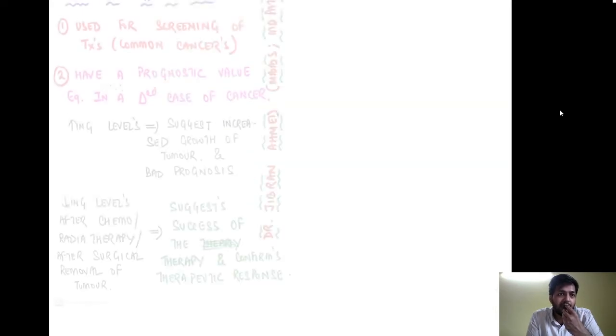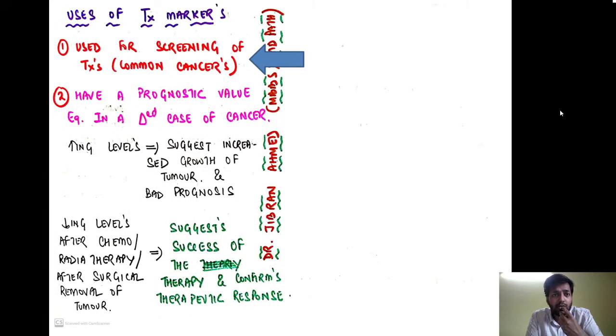Let us see what are the uses of tumor markers. First of all, the tumor markers can be used for screening of certain tumors. They also have an important prognostic value in a diagnosed case of a cancer. For example, if there is an already diagnosed case of a cancer and that is showing increasing levels of a particular tumor marker, it suggests an increased growth of the tumor and it suggests a bad prognosis.